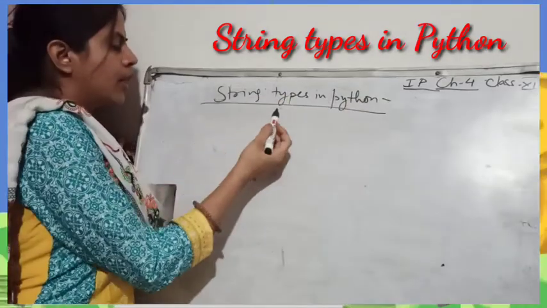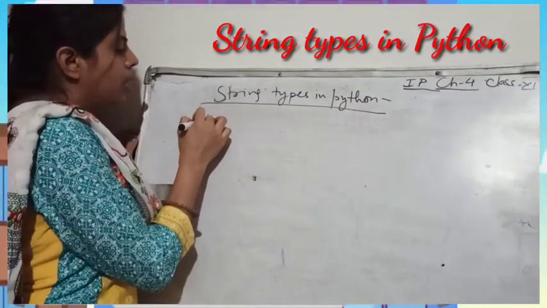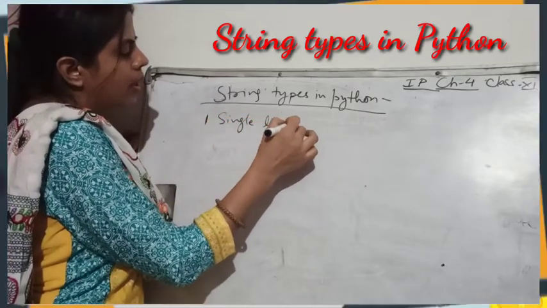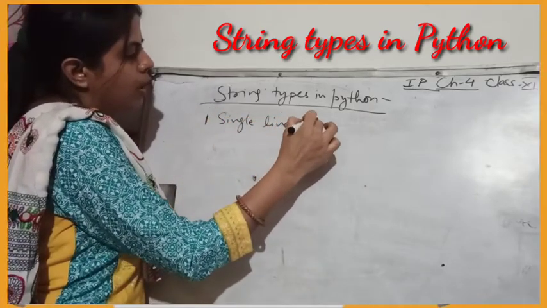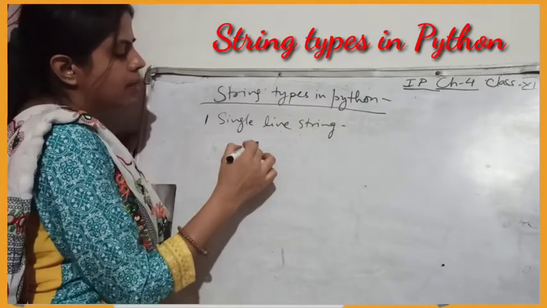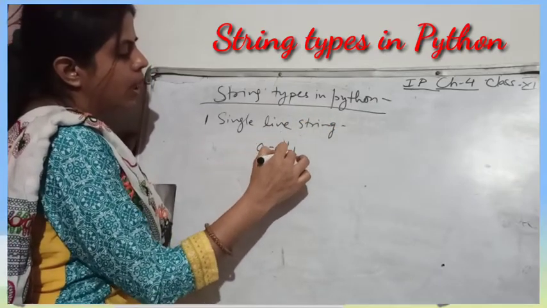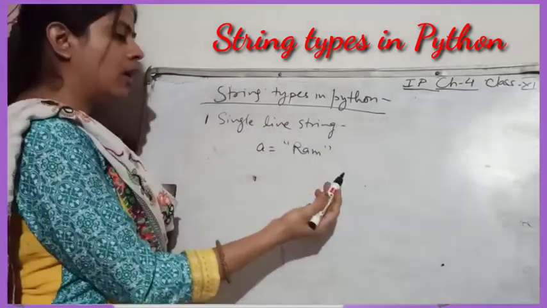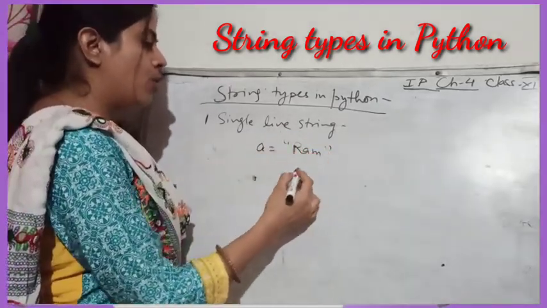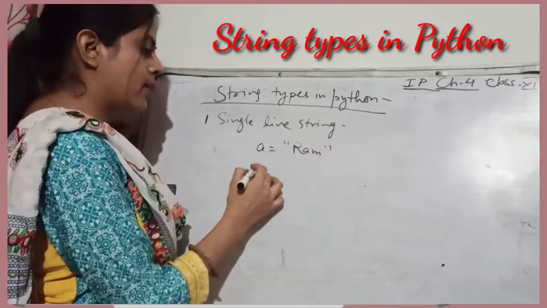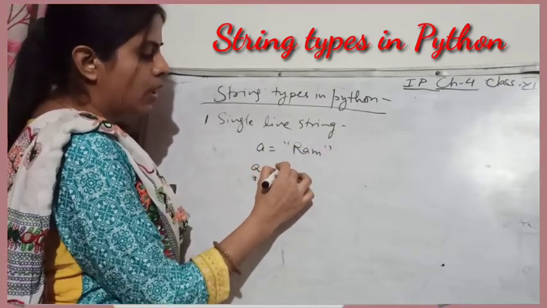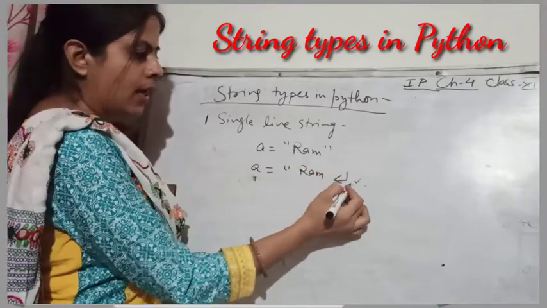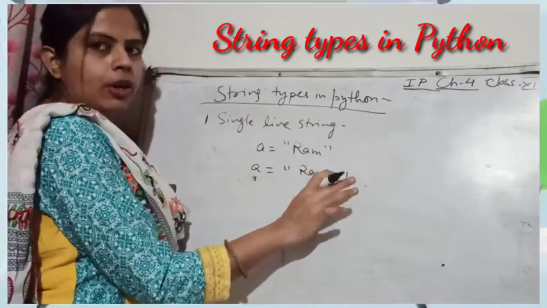Now the first string type in Python is the single line string. We now know how to write a single line string. Like suppose I have written A is equal to Ram, so this is a single line string. Now suppose you want to write Ram Kapoor and take it to the next line. For example, I have written here double quote Ram, and then I have pressed enter. This is the enter sign actually, not a symbol that you have to type.